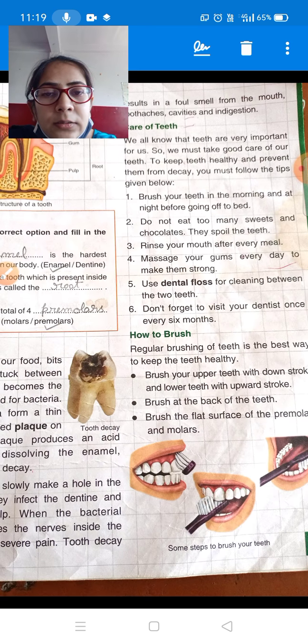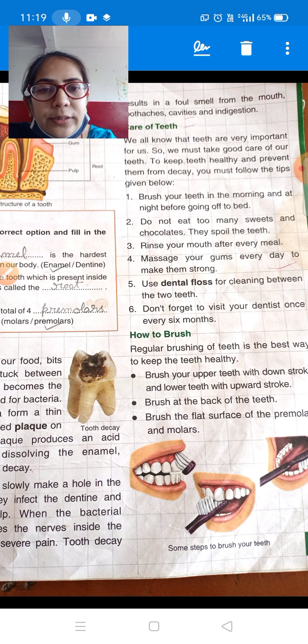Care of teeth. We all know that teeth are very important for us.